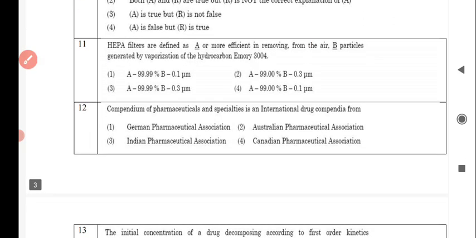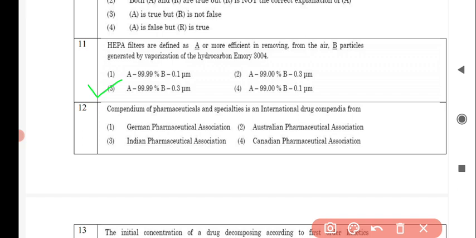The next question is, HEPA filters are defined as A, or more efficient in removing from the air, B, particles generated by vaporization of the hydrocarbon. So the correct answer for this question is option number 3, that is A is 99.99% and B is 0.3 micrometer.